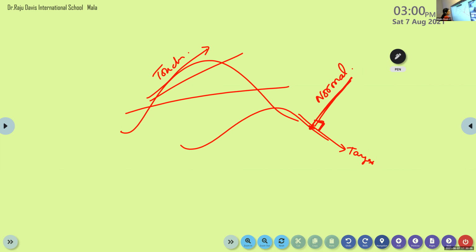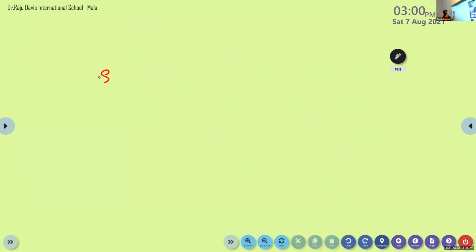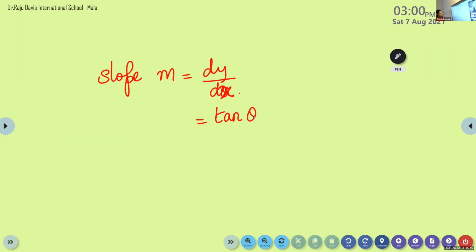Now listen children. The slope of a curve we denote as m. It is given by dy by dx. We can find it in so many ways. We have learned that slope is given by dy by dx. Then it is the same as tan theta. If the angle is given, it is tan theta. These are the methods we are learning to find slope. Slope we can calculate in these many ways.